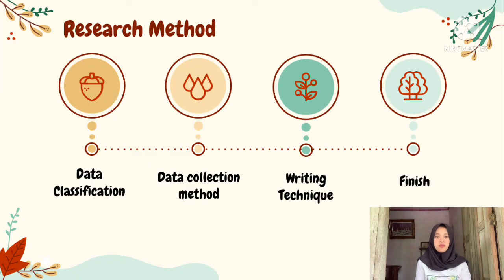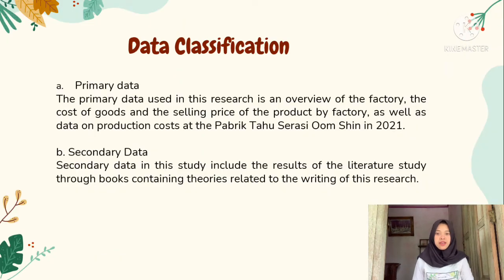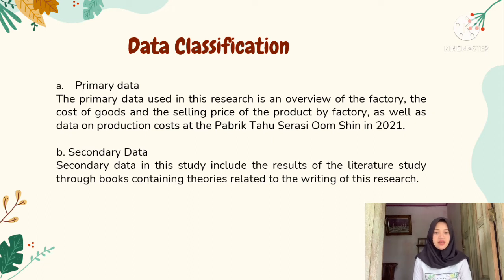In this research method, we will divide it into 4 sections. They are data classification, data collecting method, writing technique, and finish. Primary data. Primary data is data that is directly obtained from the source and given to the data collector or researchers. The primary data used in this research is an overview of the factory, the cost of goods, and the selling price of the product by the factory, as well as data on production costs at the Public Tahu Serasi Omsin in 2021. The next is secondary data.